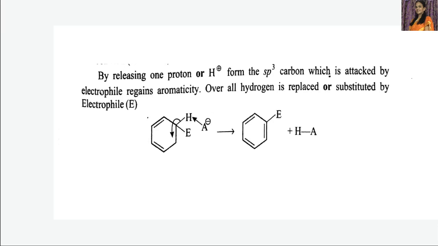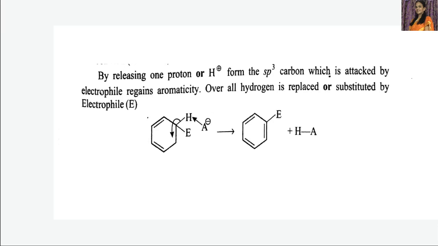So here you can see this sigma complex loses this H plus to the nucleophilic part of the reagent, that is A minus. Then HA is formed, and as it loses this proton, the bonded pair of electrons moves towards these two carbon atoms. Thus a pi bond is formed here, and it regains its aromaticity.